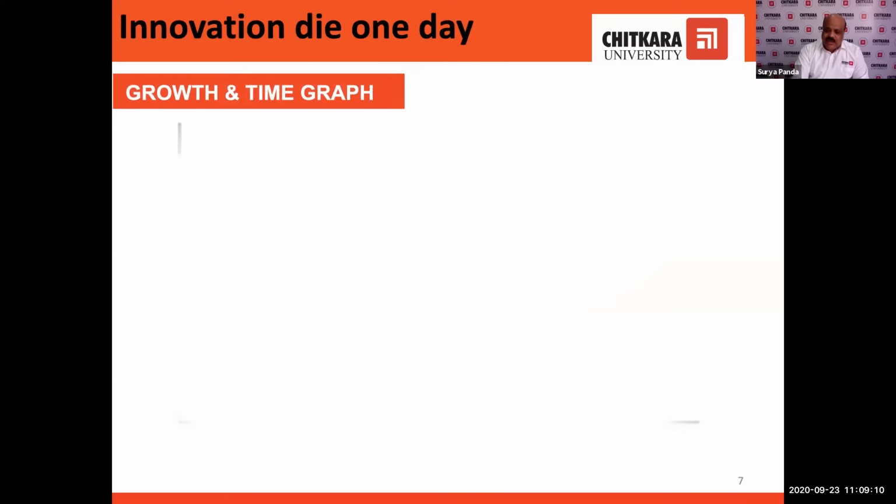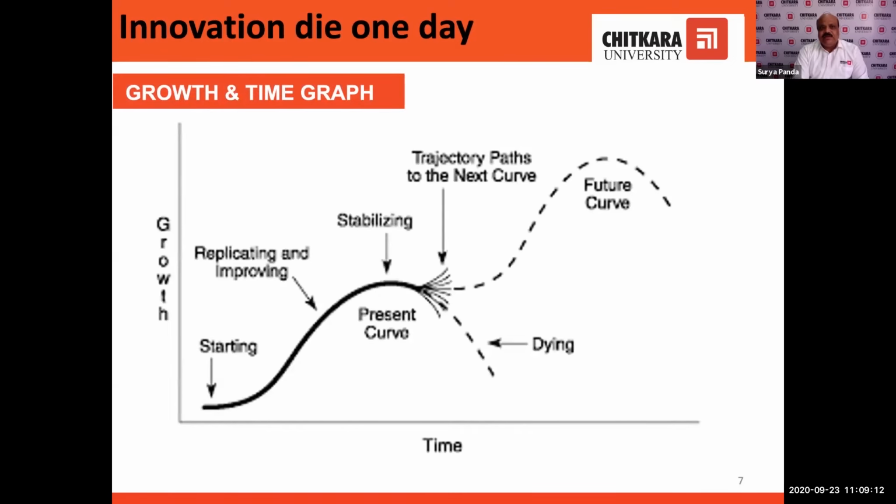Now, I have already told you this is a journey. Why have I given it the name journey? Whenever you do an innovation, it dies one day, and a new innovation, a new replacement, will take its place. Suppose I give the example of Kodak.